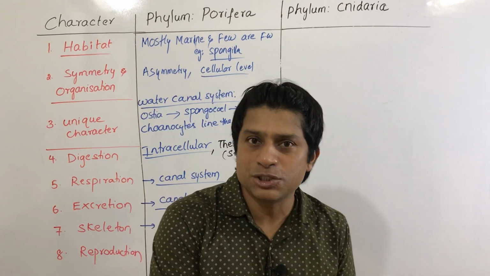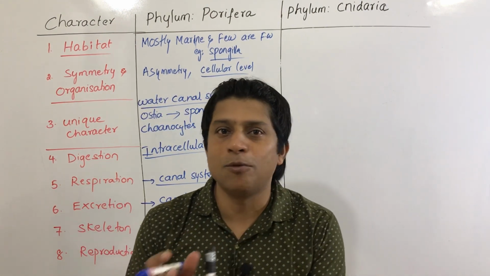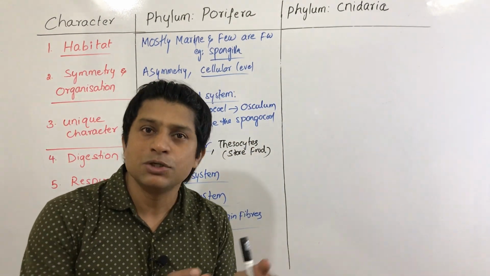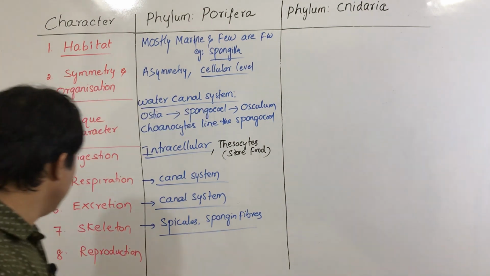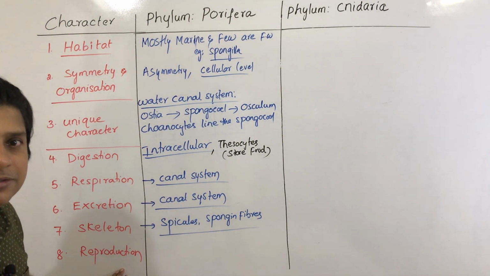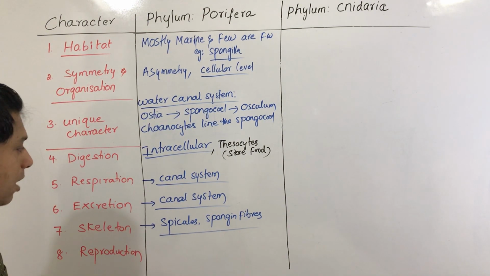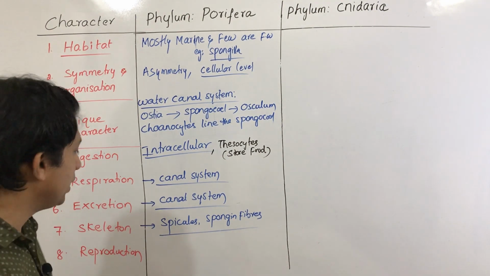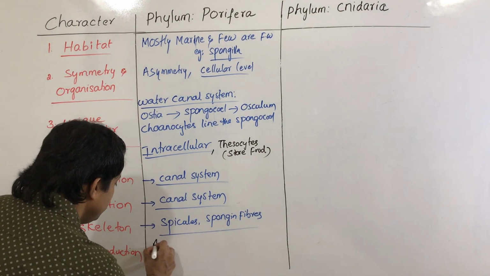Spicule forming cells are called scleroblast cells, right? And the spongin fiber forming cells are called spongioblast cells. Next, coming to the last character, reproduction. So in sponges, reproduction is both asexual as well as sexual methods.